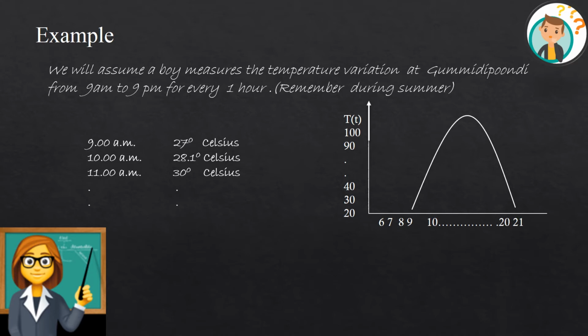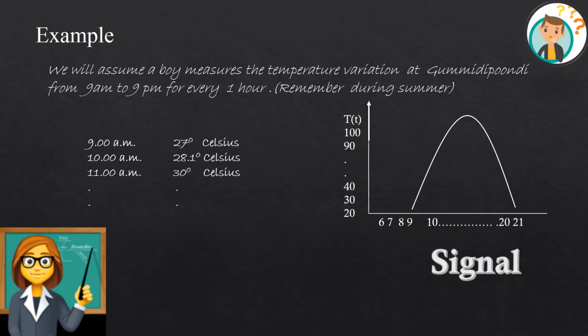Instead of looking at this sheet of 13 values, if I just have a glimpse, I can say immediately that my temperature has started rising from the morning, reached its peak in the afternoon, and during the night has started falling down. So this makes it easier, no? This pattern, generally speaking, they call it a signal. So a signal is nothing but the variation between two quantities, here the variation of temperature over a period of time.